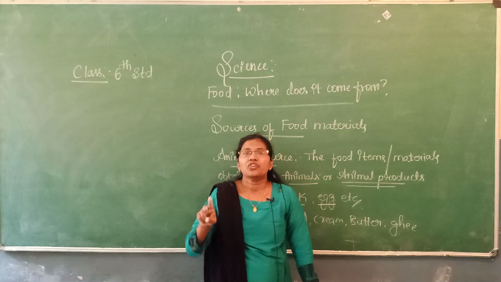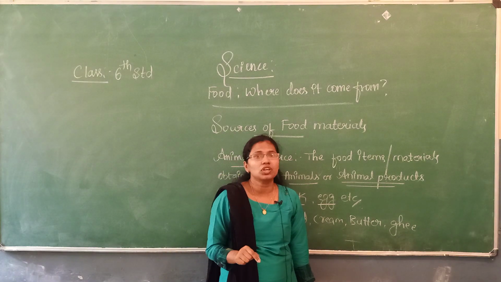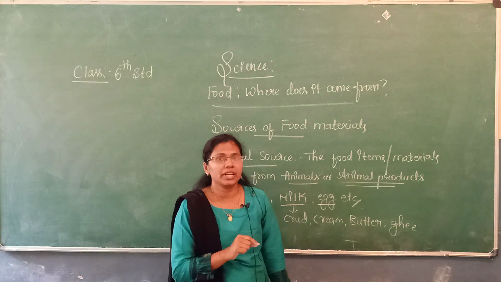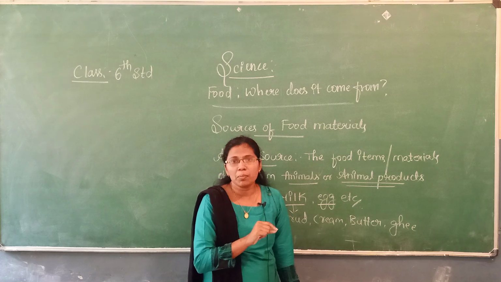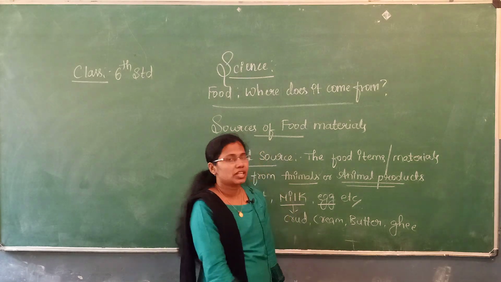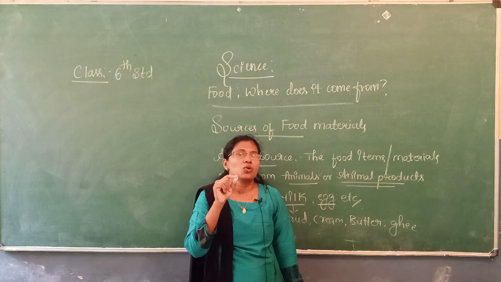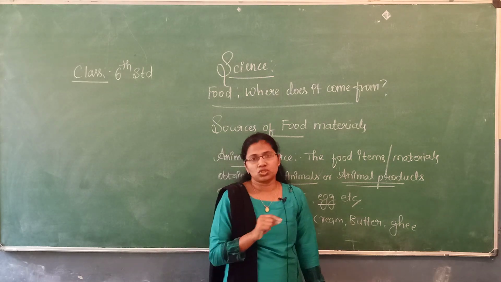So till now we have studied that we should eat varieties of food in our day-to-day life. Then what these foods are made up of, and also we have studied the two main sources of food, that is one is the plant sources and another one is the animal sources.